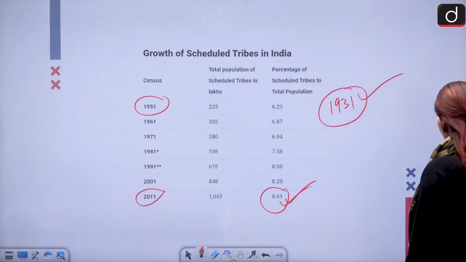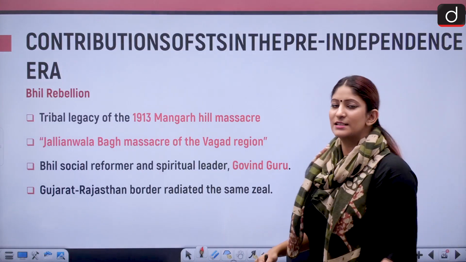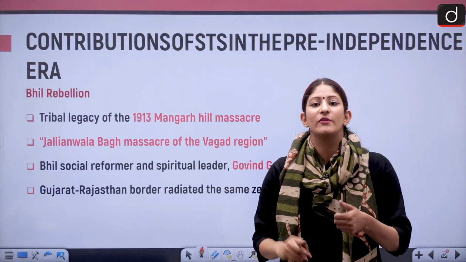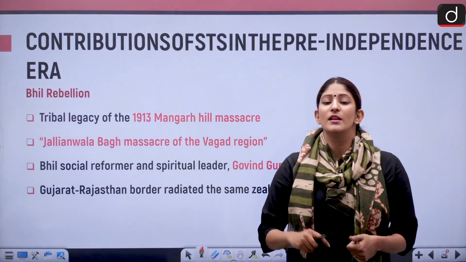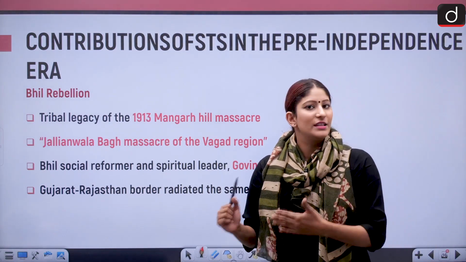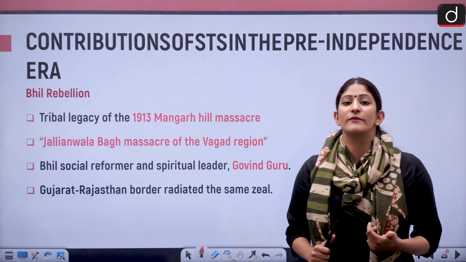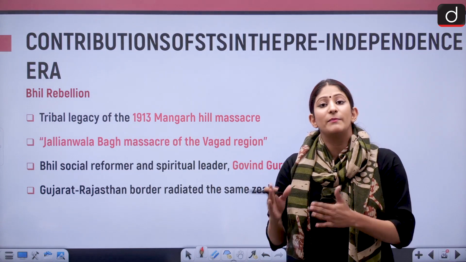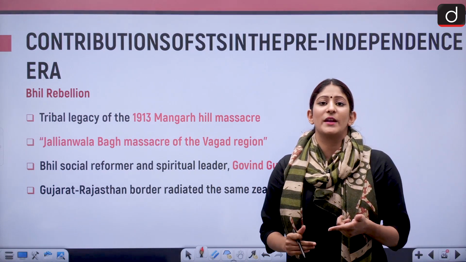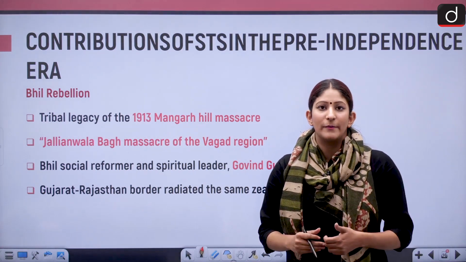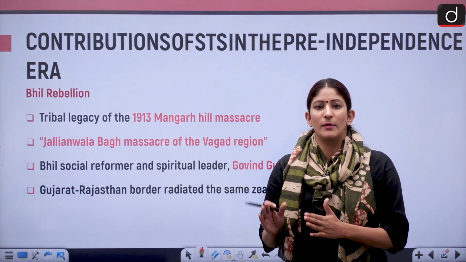Now let's move forward and talk about the certain contributions of different tribes, because of course we are discussing tribes. We are going to discuss the Bhil rebellion, the Munda rebellion and the Santhal rebellion. So these are important prelims facts, and also if mains answer writing comes along, you can of course talk about the pre-independence era contribution with respect to settling the agrarian structure or the traditional fabric of the community when we talk about tribes.